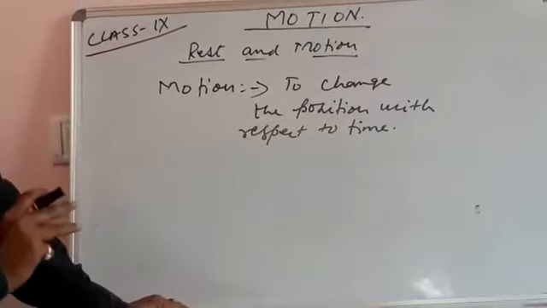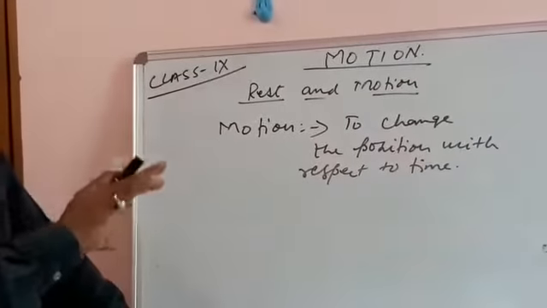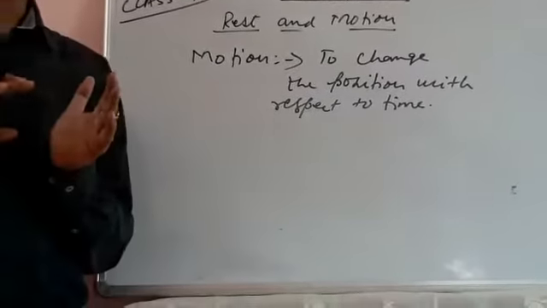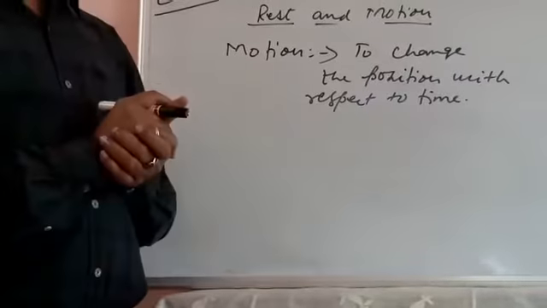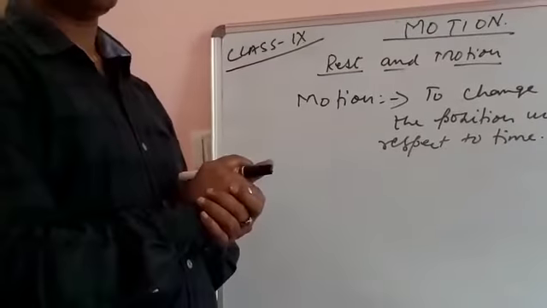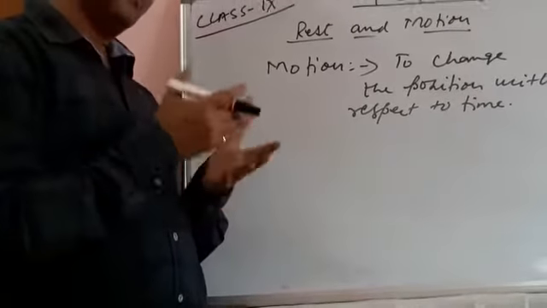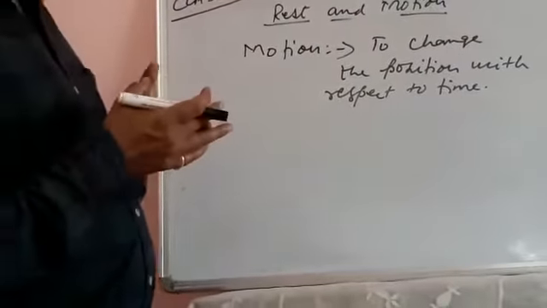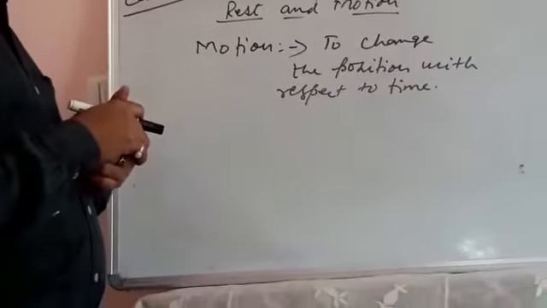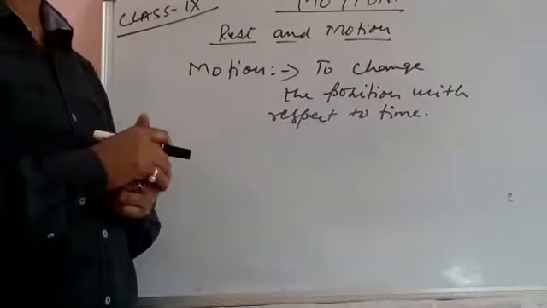But dear children, you need to explain and understand. It's very easy to give the example that something is in motion and something is at rest. But suppose a question comes in front of you: you are traveling in a bus, sitting in a bus. If anybody asks whether you are at rest or in motion, this question becomes complex. The bus is in motion, you are at rest. And yes, because the bus is in motion, you are also in motion. So the answer is not that straight. Here you need to think, explore, and answer in a smart way.